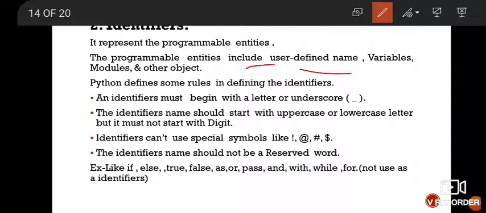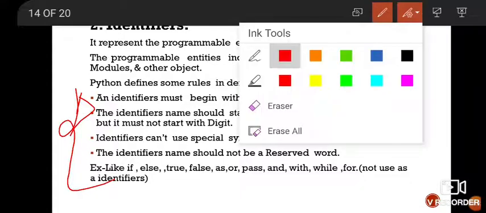Okay, so Python defines some rules to define an identifier. So when you define a variable name as a user, you have to follow these rules. Okay, so first, an identifier must begin with a letter or underscore.